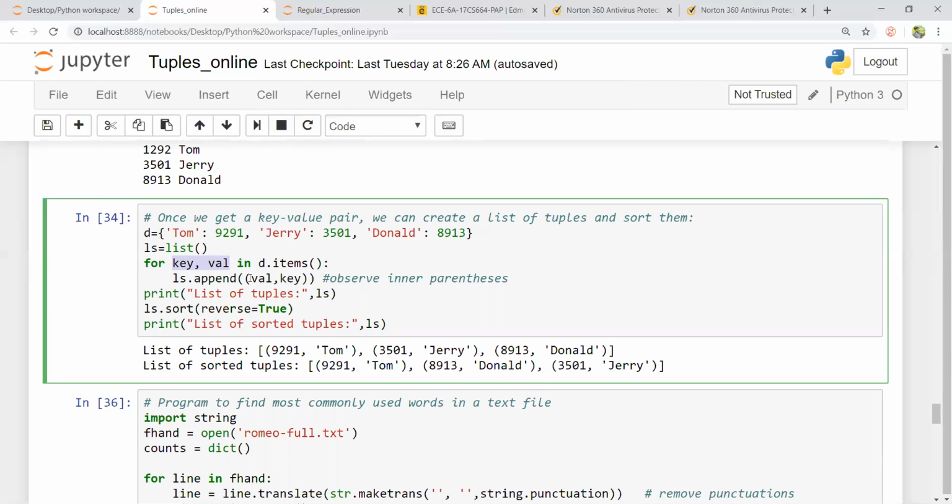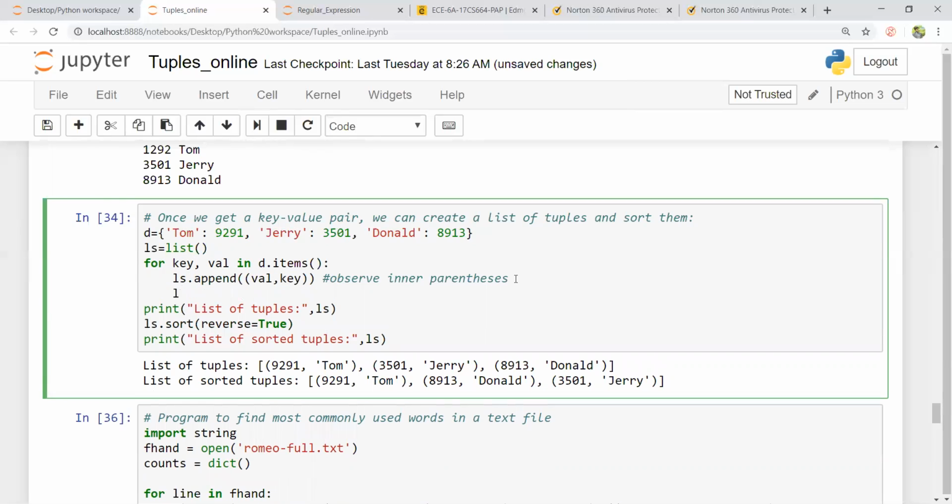Observe the inner parenthesis. So here I will obtain key value from d dot items, that is Tom and 9091. If I say list dot append, this list will be appended something like this. So this would be a tuple, but with a value first, followed by a key. Hope this is clear now.